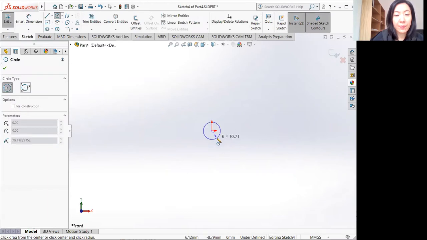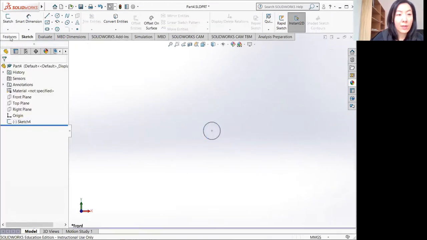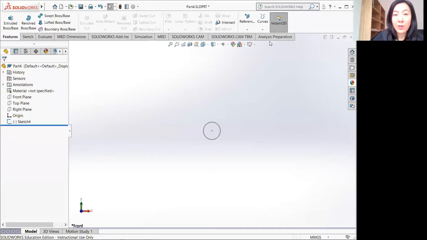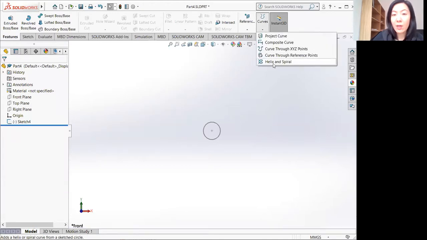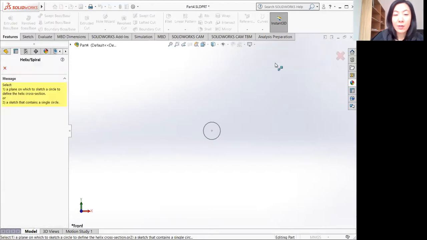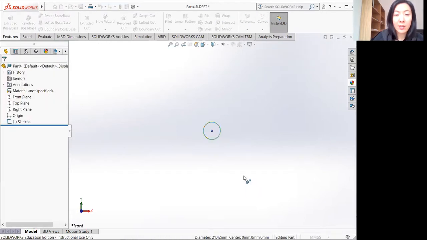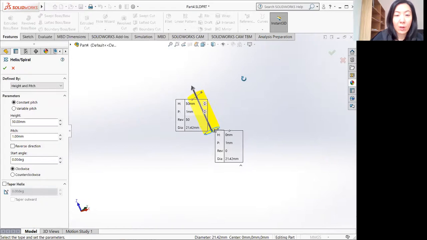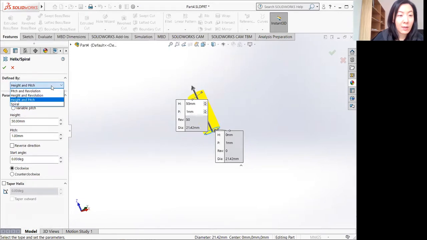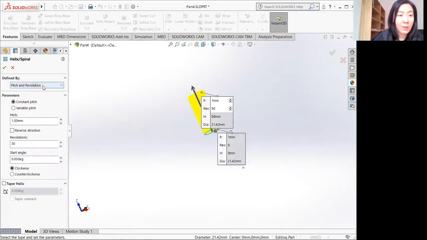So what you need is a little circle. Exit, and in the features, you go to the curves and click that little arrow, and you will find helix and spiral. So you select that and then select the circle you have. And then you can define the helix by height and pitch and revolution.